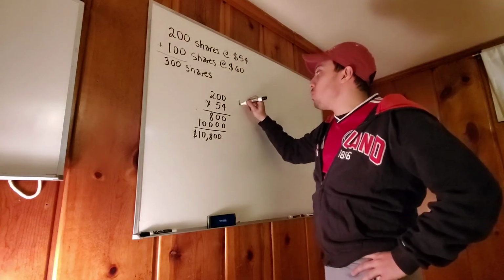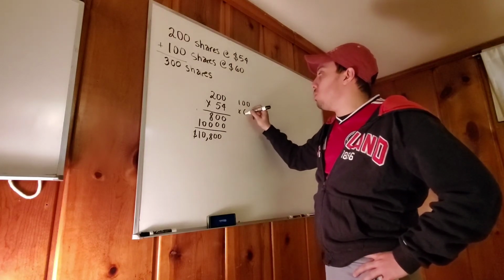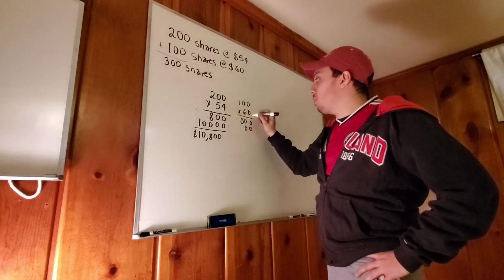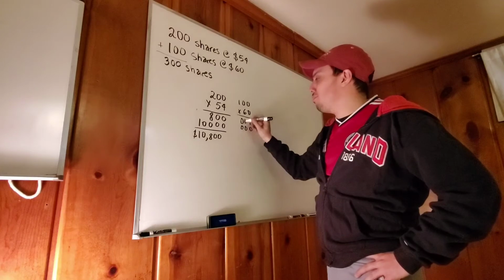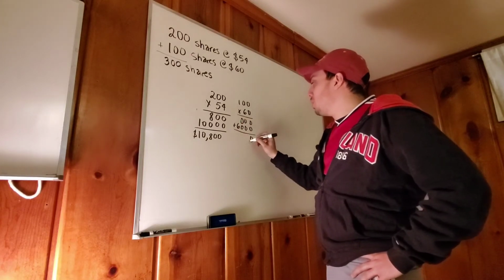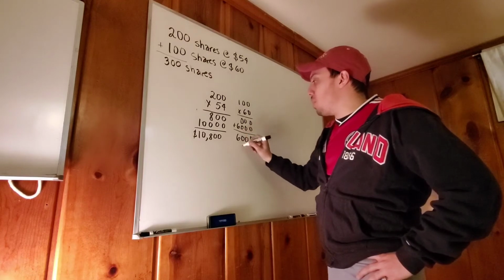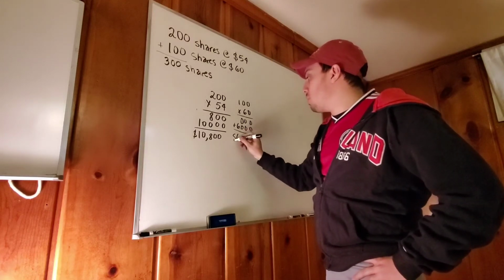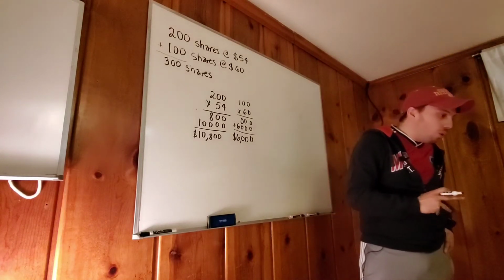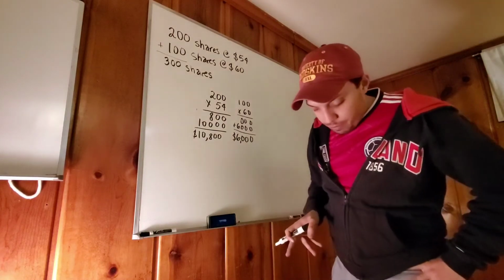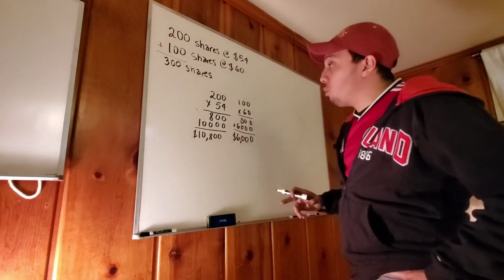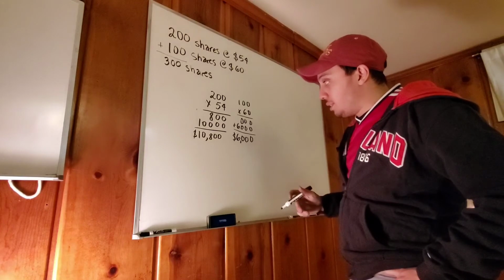Now for 100 shares, she spent $60 each, so we get $6,000 for the other one. All right, so she bought one for $10,800 for 200, and for 100 she bought them at $6,000.